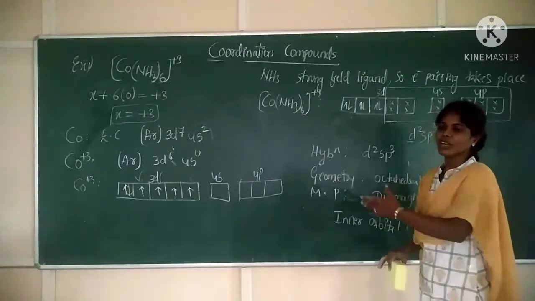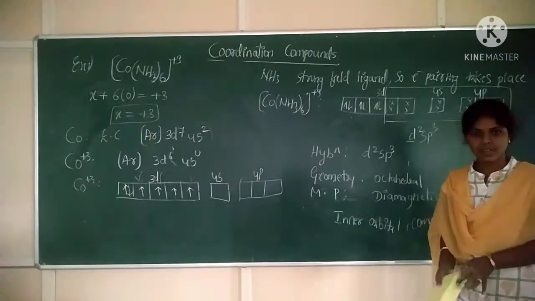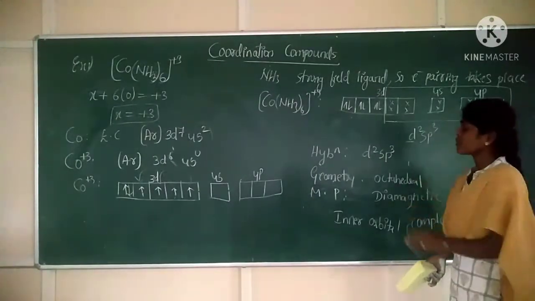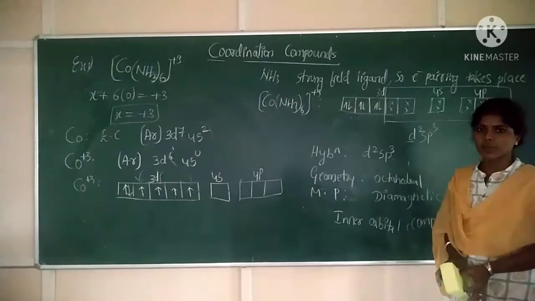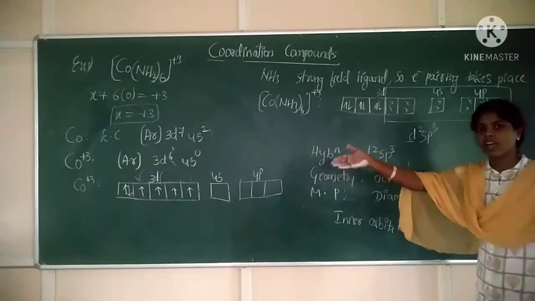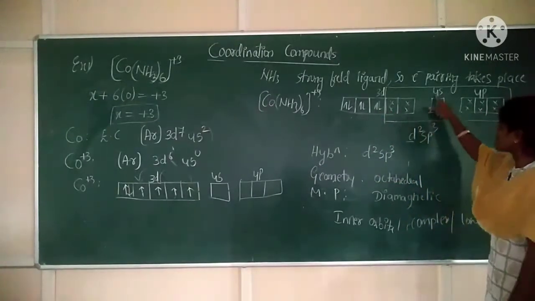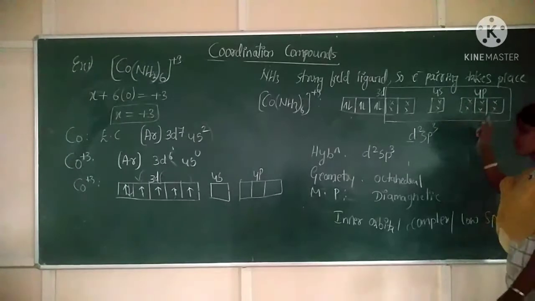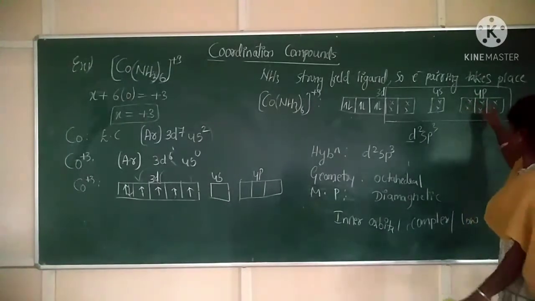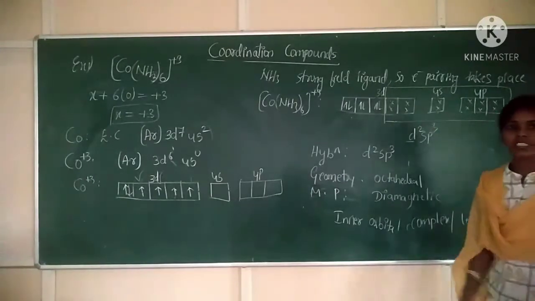So to occupy 12 electrons, or to make a bond with the central metal atom, the central metal atom must have about 6 vacant orbitals. Now you can observe, when an electron moves to its other orbital, we will have 2 d orbitals and 1 s orbital. After the s orbital, which orbitals will come? That is 4 p orbitals. Now count: 1, 2, 3, 4, 5, 6. 6 orbitals are there now.